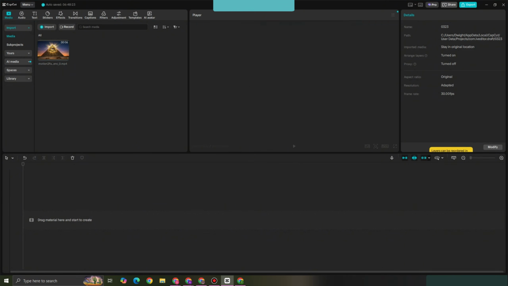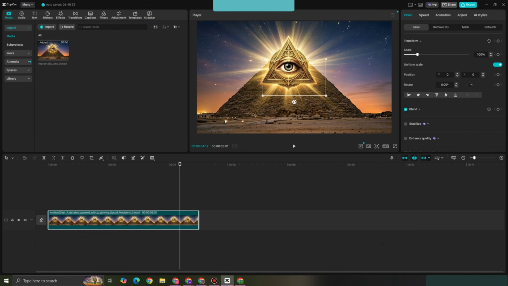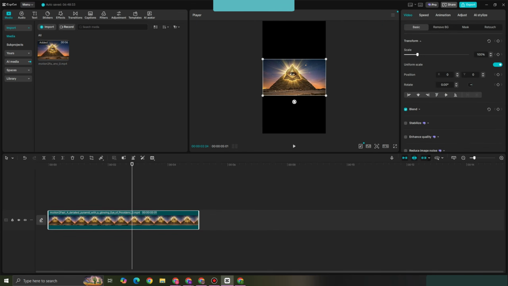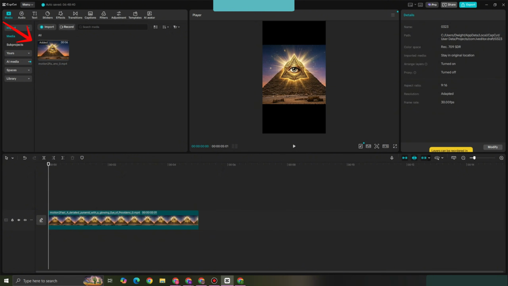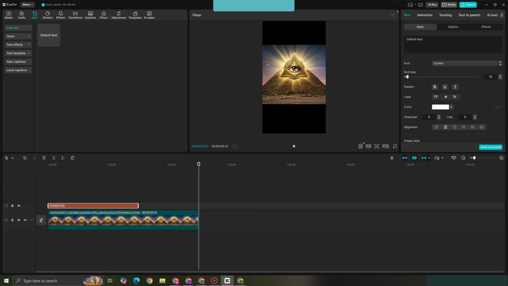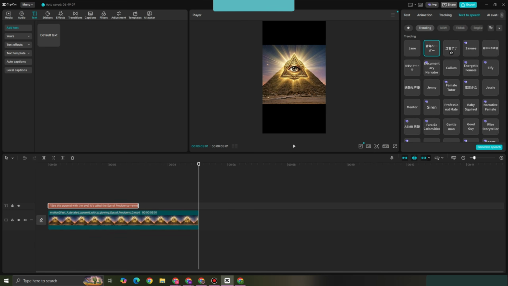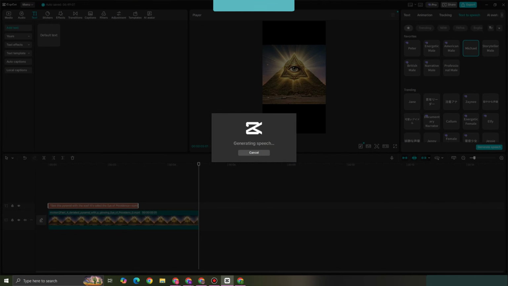So import the video, change the ratio to 9:16. You can expand this if you want. You can add a background if you want, but this is the correct ratio or size for shorts. Okay. Now, like what I mentioned earlier, CapCut has text to speech, so all you have to do is tap on add text, paste the script right here, go to text to speech, and then look for the specific voice that you want to use, and then tap on generate speech.